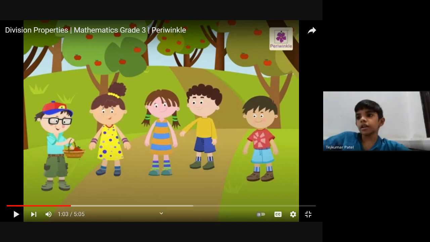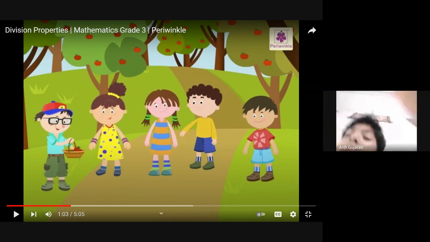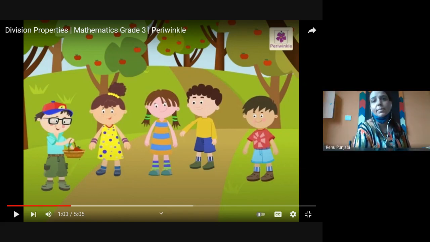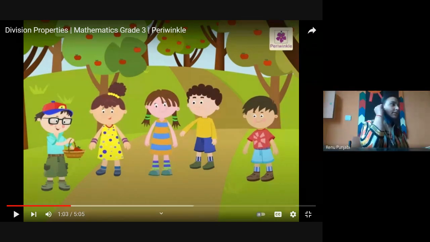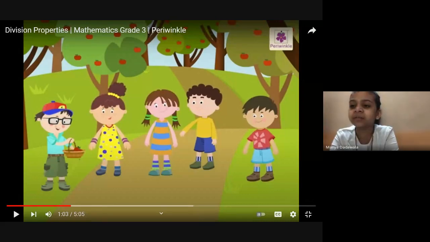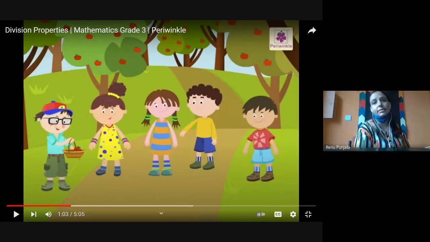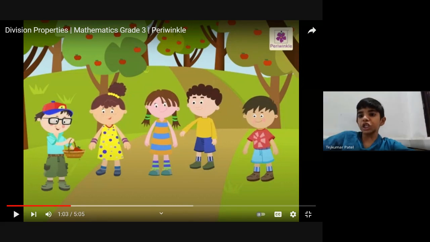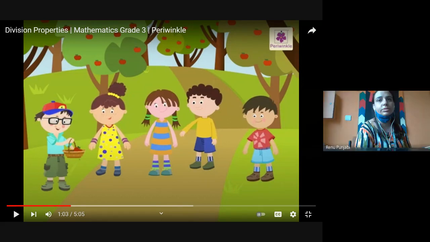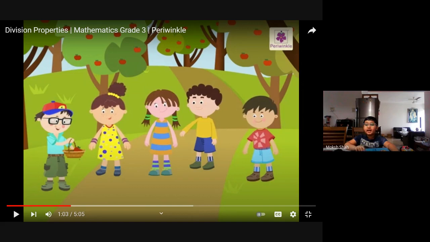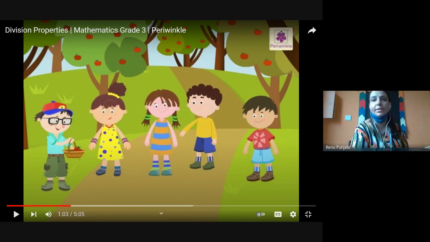One. And children, the first number in the division is called what? Dividend. What will be the second number? Divisor. And what is the answer in the division called? Quotient. And if something is remaining, it is called what? Remainder. Am I clear till here?